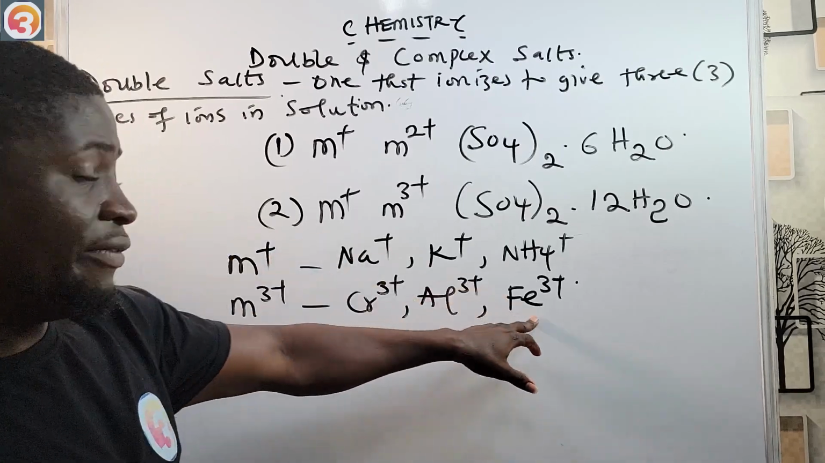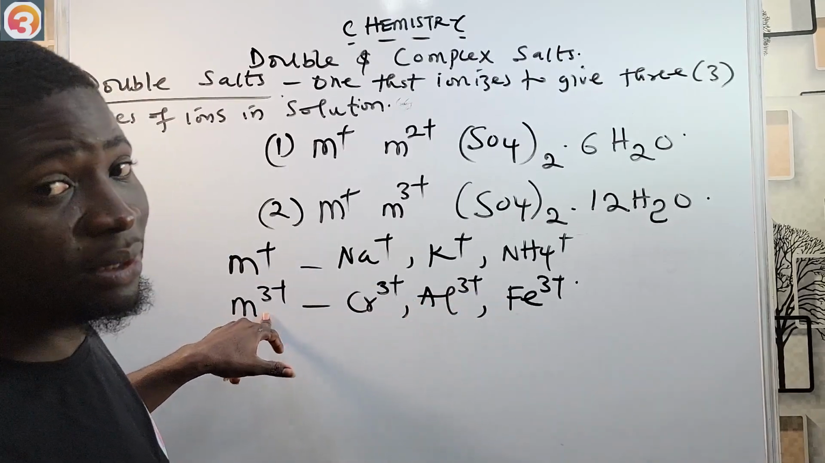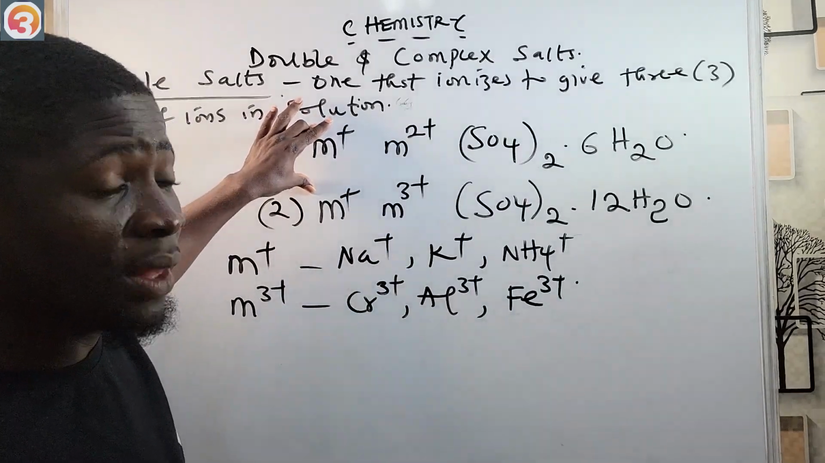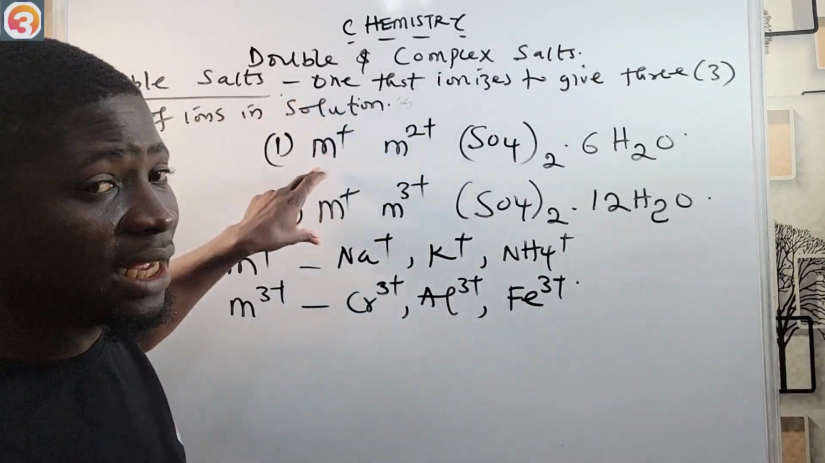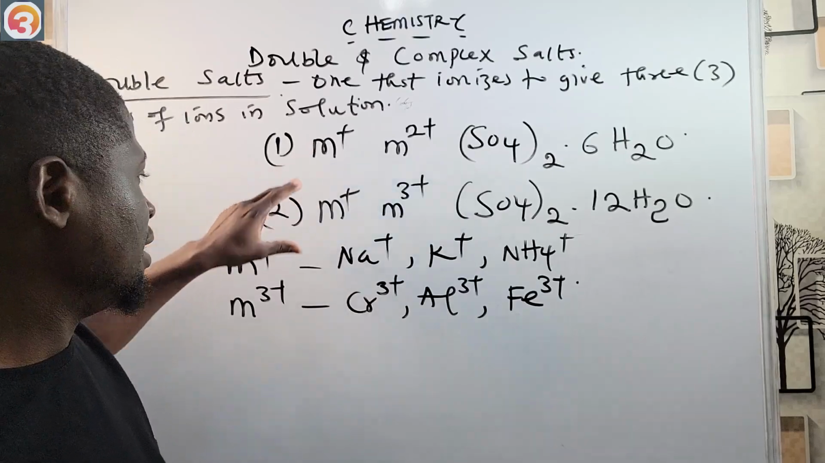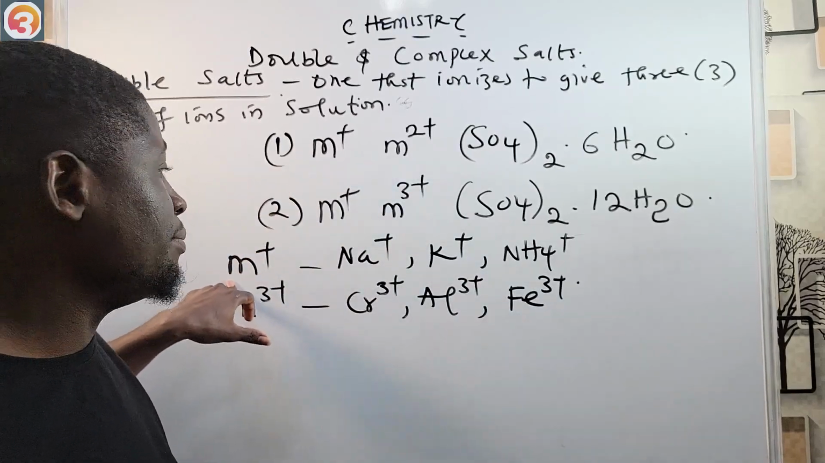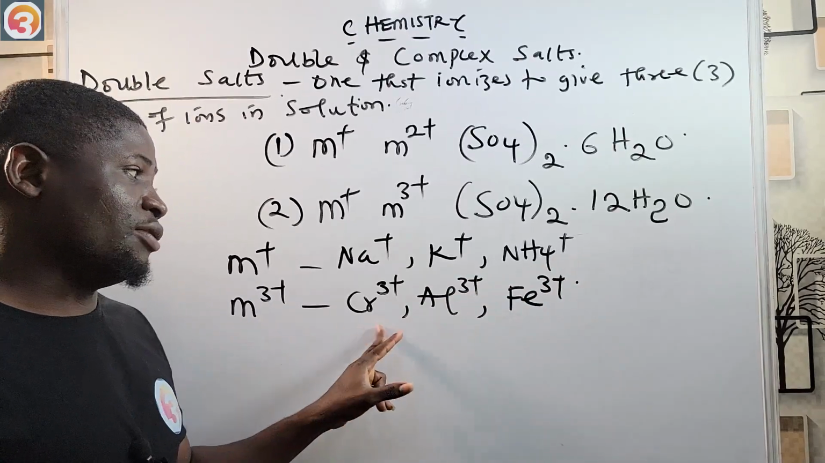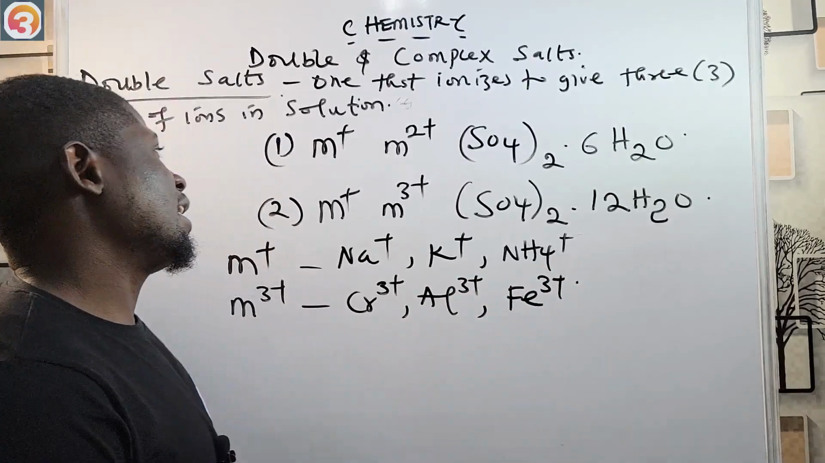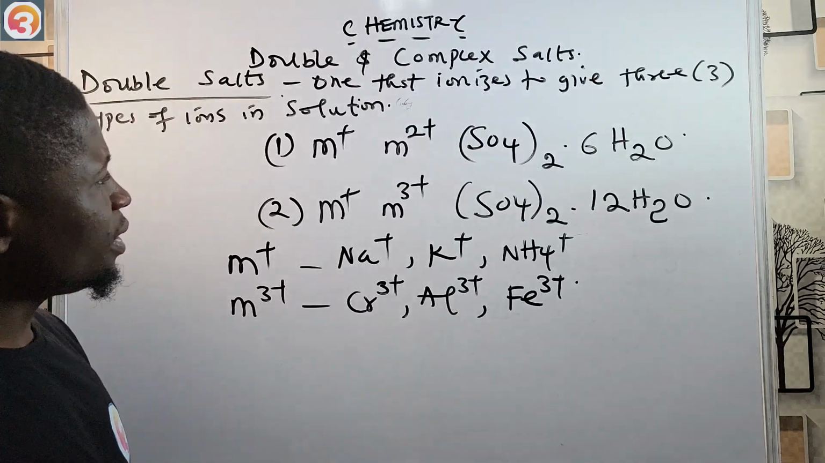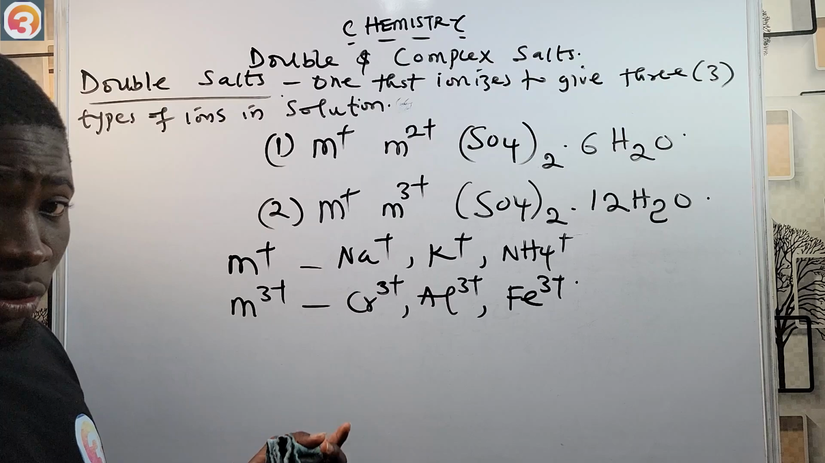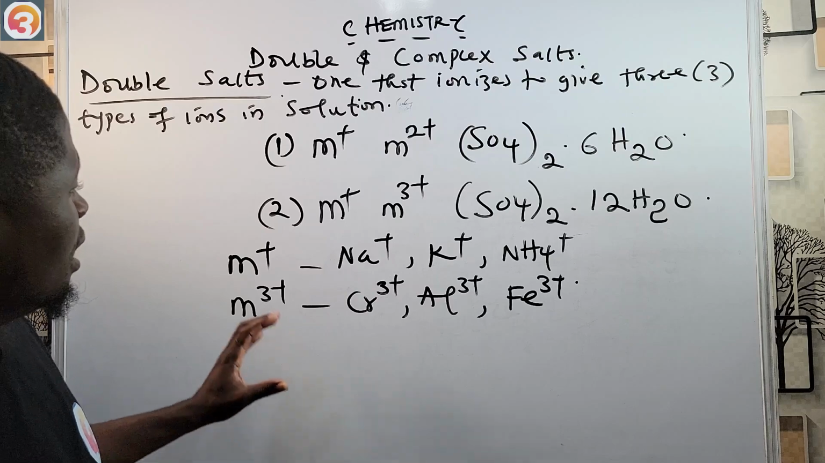So Fe3+ will fall under the category of M3+. This is the general formula for a double salt, this or this, any of the two. Under this M+, these are the ions that fall under the category, while for M3+, these are the ions that fall under the category.